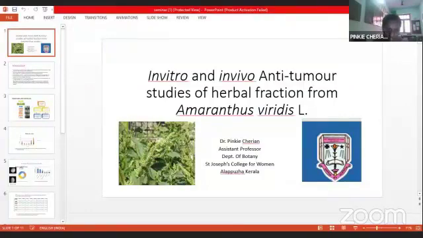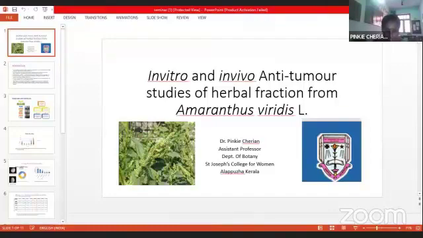study of Amaranthus viridis. The ethanolic fraction was considered, and you could see that there is a reduction in tumor at 500 mg per kilo. Three doses were given: 100, 200, and 500. You could see a reduction from 0.36 to 0.58 was observed. The statistics was done using the Dunnett t-test in SPSS software. The drug used is cyclophosphamide, a standard drug.